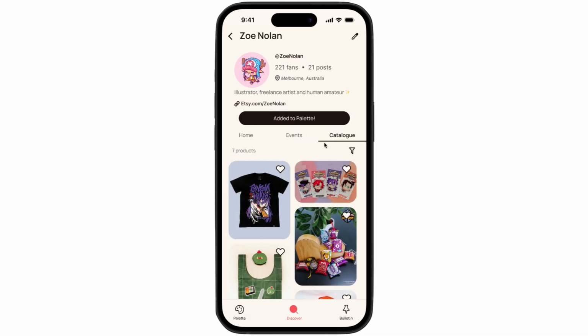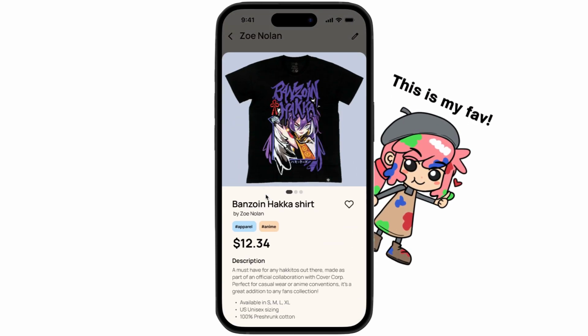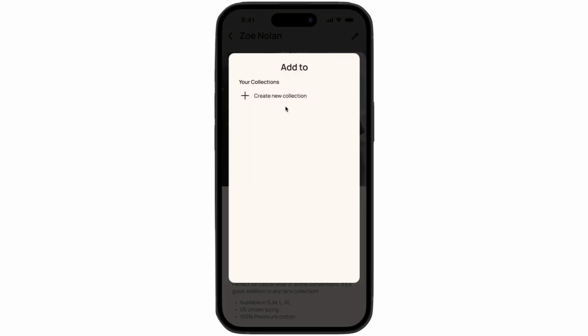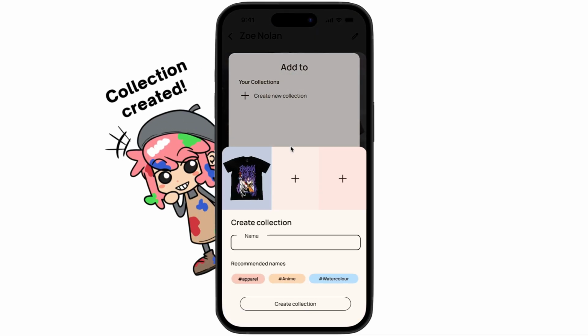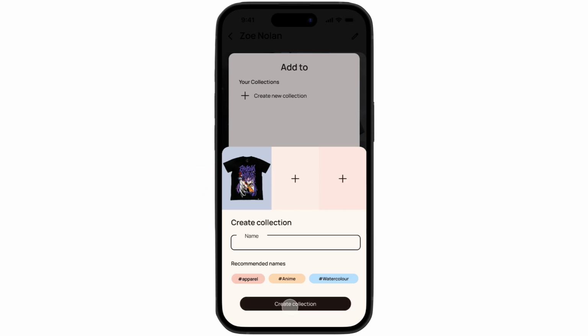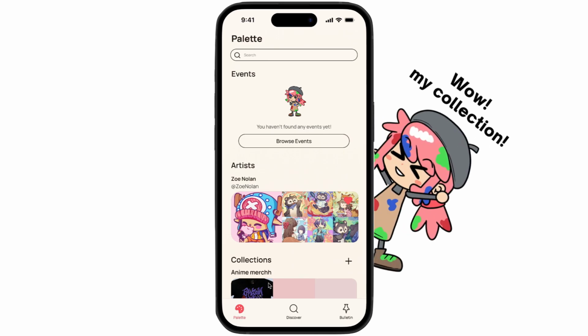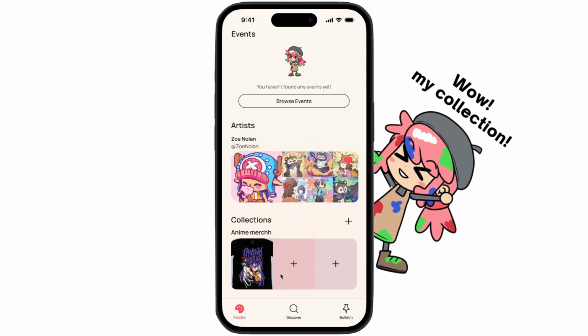While the user views the artist's catalogue of items, they can then curate their favourites into collections that appear on their palette. Here, the user needs to create a new collection to add the artwork to. Let's go see where that's saved in our palette. Perfect, just here under Collection.